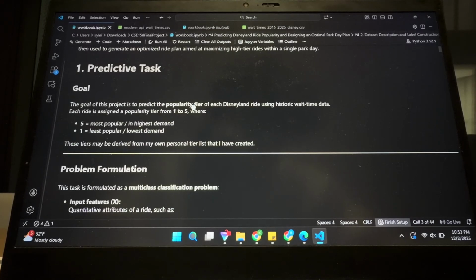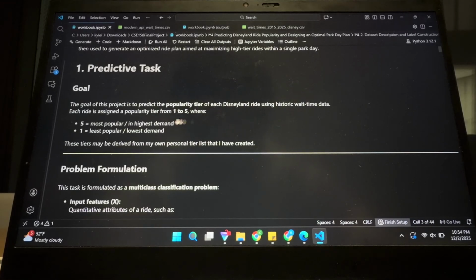The questions I wanted to answer were: can we predict ride popularity based off of historic wait time data? And once we predict popularity, can we build a model to classify rides into tiers from 1 to 5? And can we use those predictions to create an optimized ride itinerary? Of course, we want to maximize the number of high tier rides that we can do in a single day.